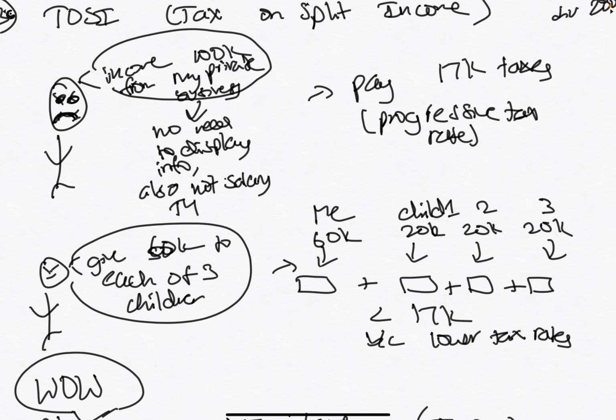So we're going to look at a little drawing here. First, we've got this business owner. This guy owns a private business. He's the owner of a business, and he gets an income of $100K.